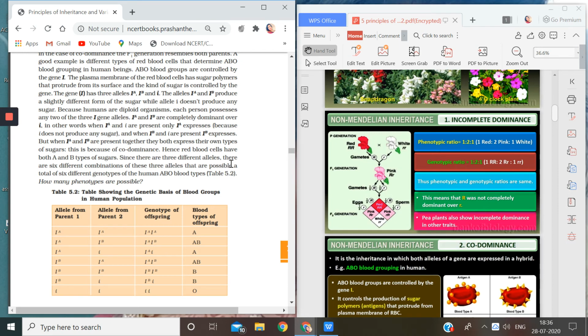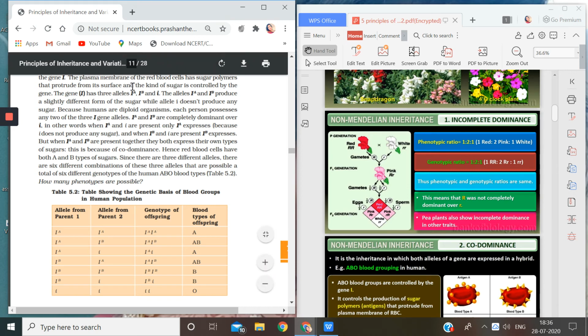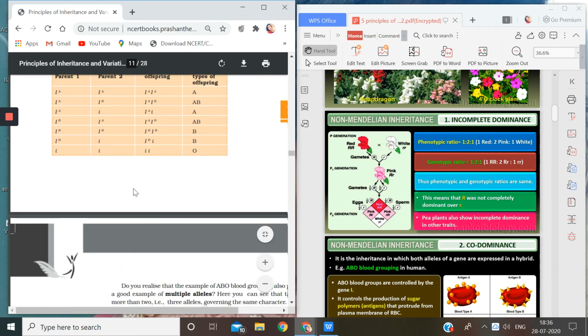Since there are three different alleles, IA, IB, and small i, there are six different combinations of the three alleles. This is what is known as the ABO blood type in human beings.